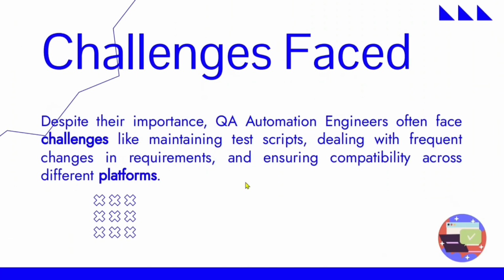Now, what kind of challenges do QA guys actually face? Basically, a QA automation engineer faces lots of challenges. The first challenge is maintaining the test scripts and test cases. That is a more difficult task, and there are also frequent requirement changes. Along with that, there are different platforms, in the sense that the test environment has changed, or some kind of environment related issues are coming.